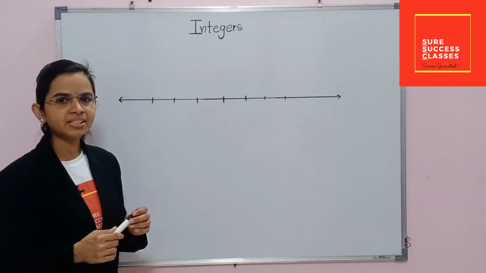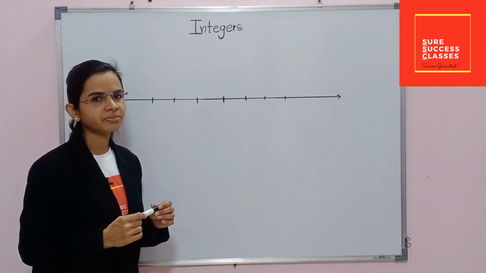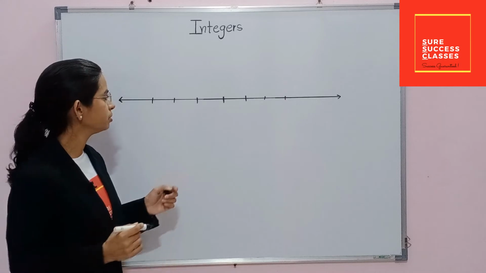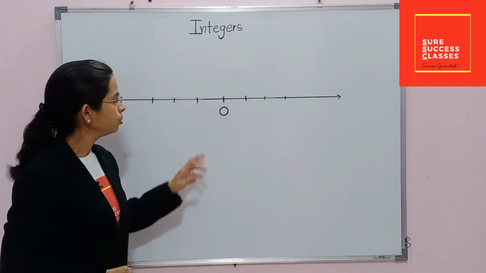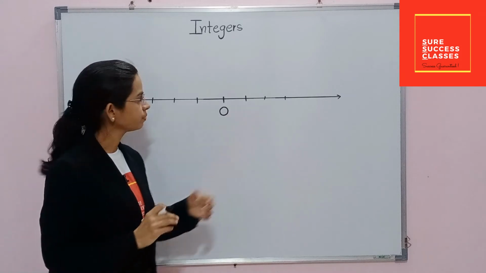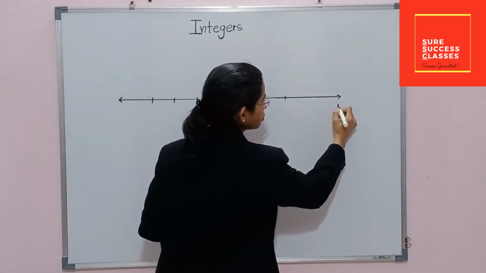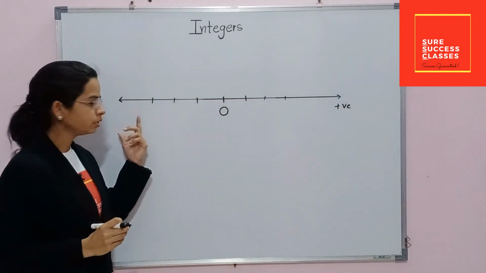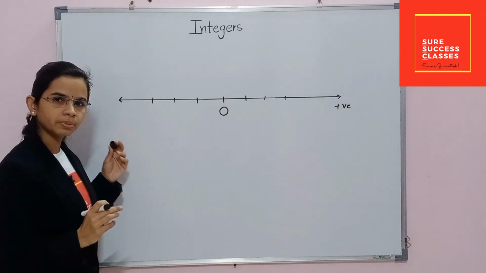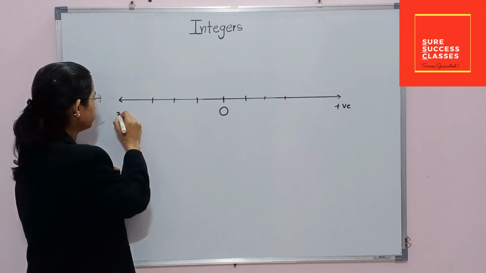We will try to understand the concept of integers with this number line. We know at the middle there is 0, and to the right side of the 0 the numbers are positive, and to the left side of this 0 the numbers are negative.